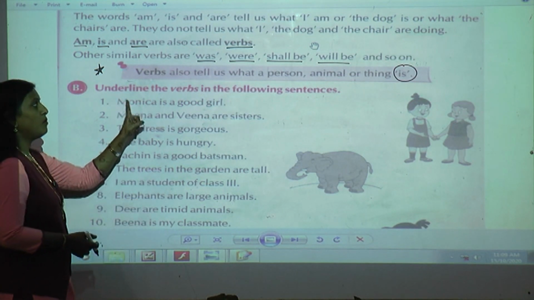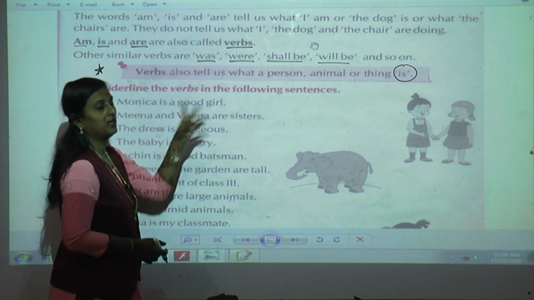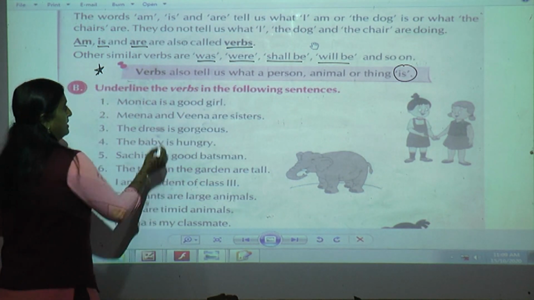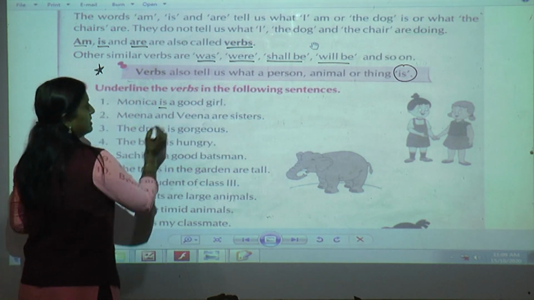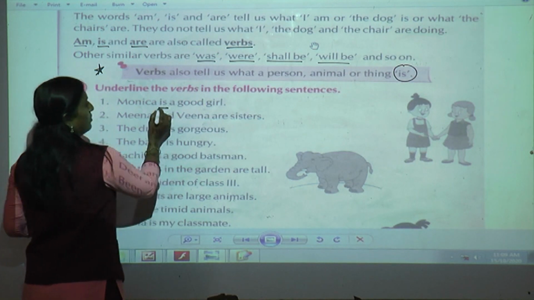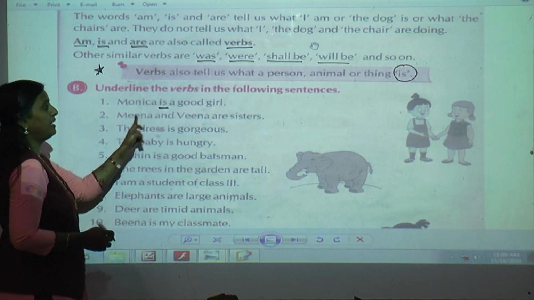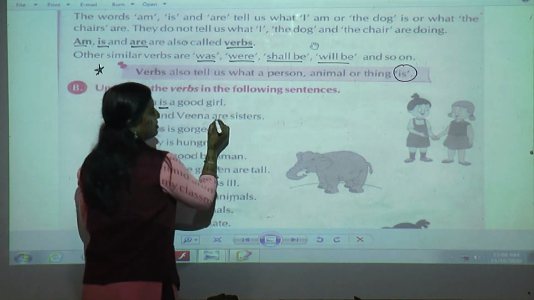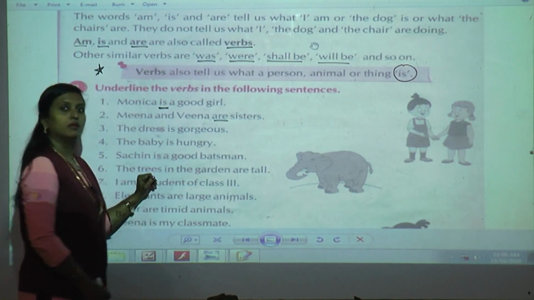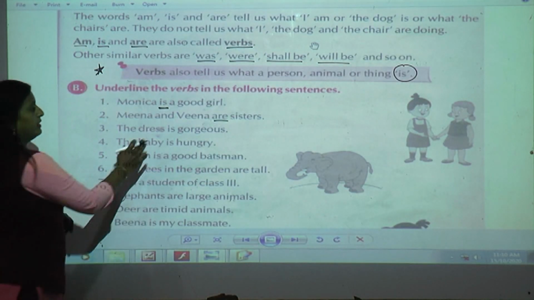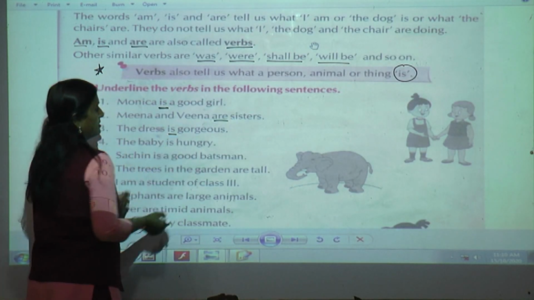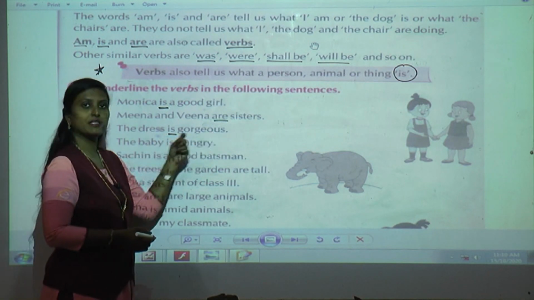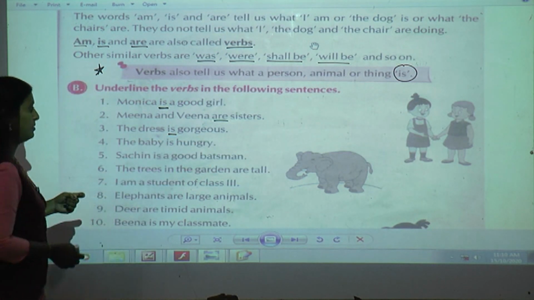Okay, first, now Monica is a good girl. Now how is Monica? Yes, she is a good girl. So is a verb. Next, Meena and Veena. Now here we can see two girls are there, so they have used are. Okay. The dress is gorgeous. The dress is gorgeous. Is, yes, verb.